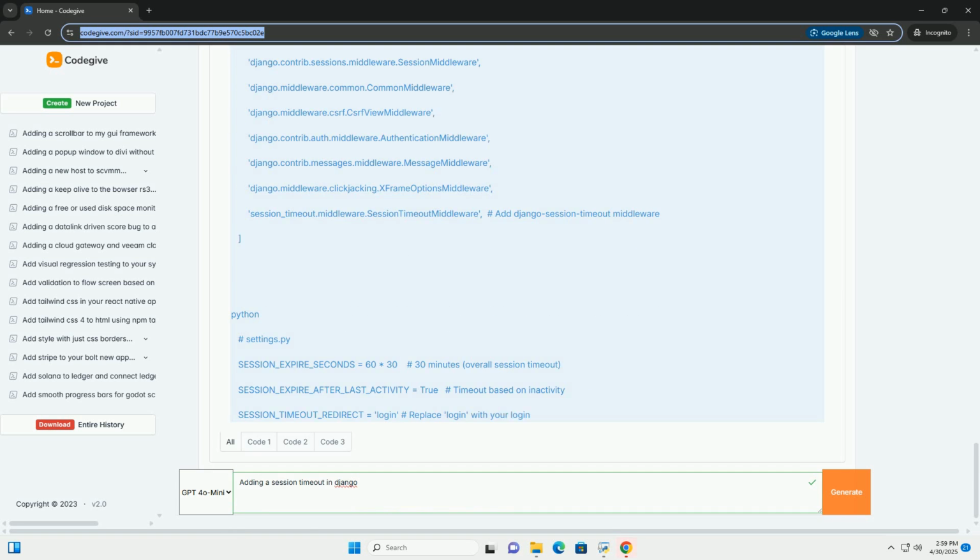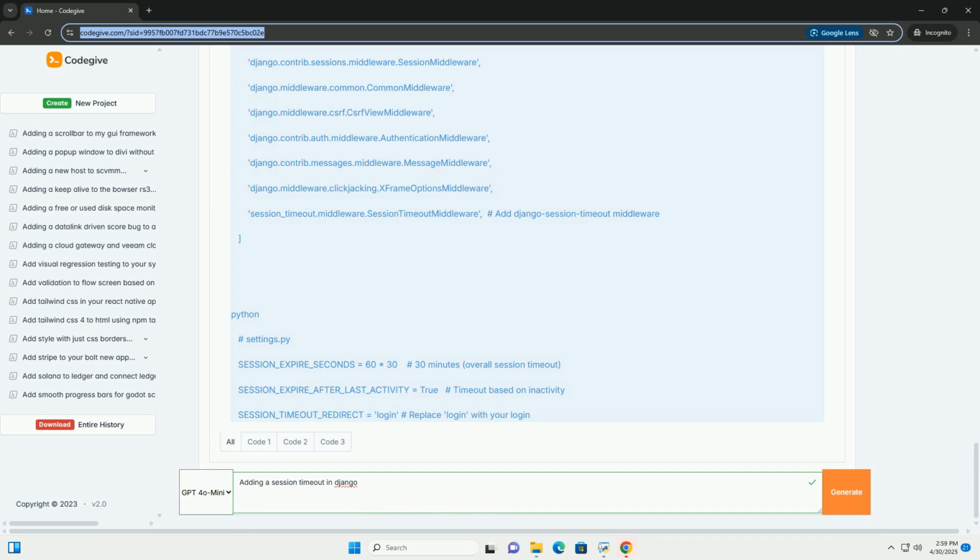If SESSION_SAVE_EVERY_REQUEST = True, the session cookie's expiration time will be reset with each request, effectively extending the session's life as long as the user is active. If you set it to False, the session will expire even if the user is active after SESSION_COOKIE_AGE.